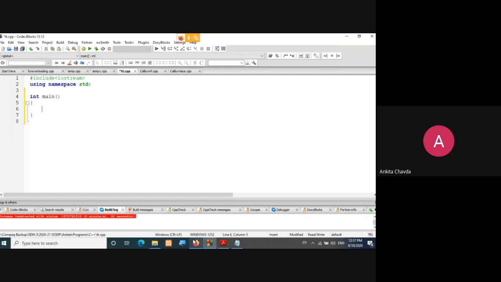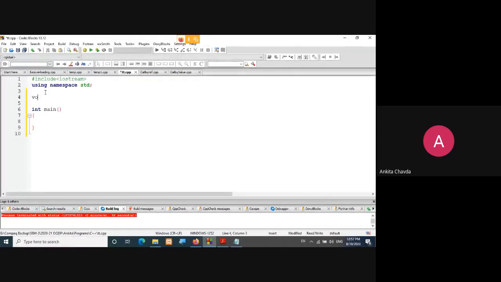Fine, so I'll write that program for you. If you are still not able to finish it, fine. Here I'm having my function, void smaller, where I'm passing integer &i and integer &j. Now here I'll simply check if i is less than j, then i equals 0.